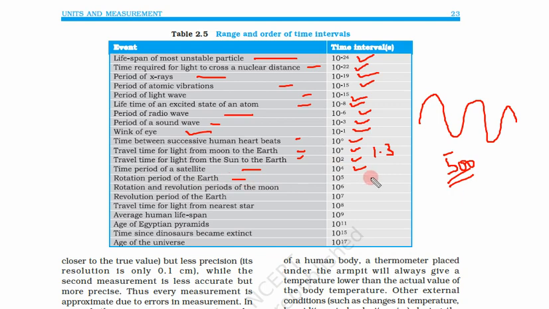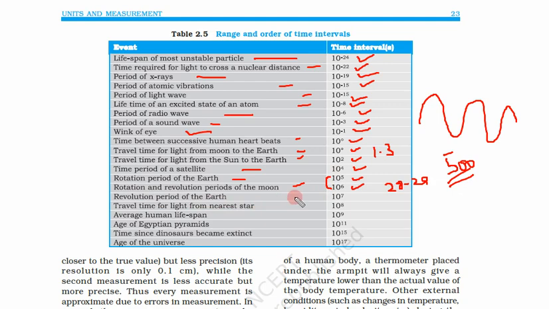Rotation period of earth, 10 to the power 5 seconds. Rotation and revolution periods of moon, this is 10 to the power 6 seconds. You must know that the rotation and revolution period of moon is around 28 to 29 days. So this is one order higher than the rotation of earth.